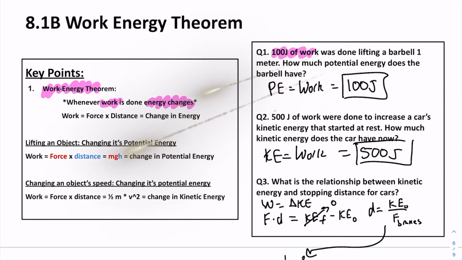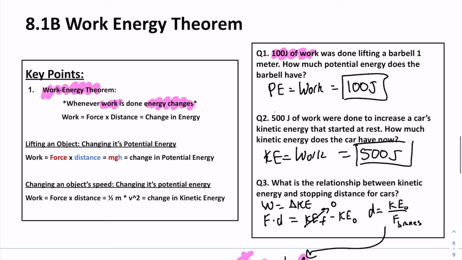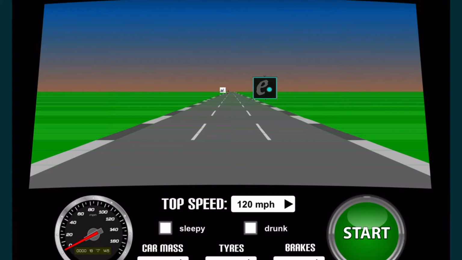All right? And so here we see a little bit of a problem. Distance to come to a stop is based on the velocity, your speed term, squared. So if you go even a little bit faster, it's going to take much longer, much further to come to a stop. Let's see that in a quick simulation. Hi guys, this is a quick simulation on the application of work, force times distance is equal to change in energy. So we have a car that's moving at 60 miles per hour.